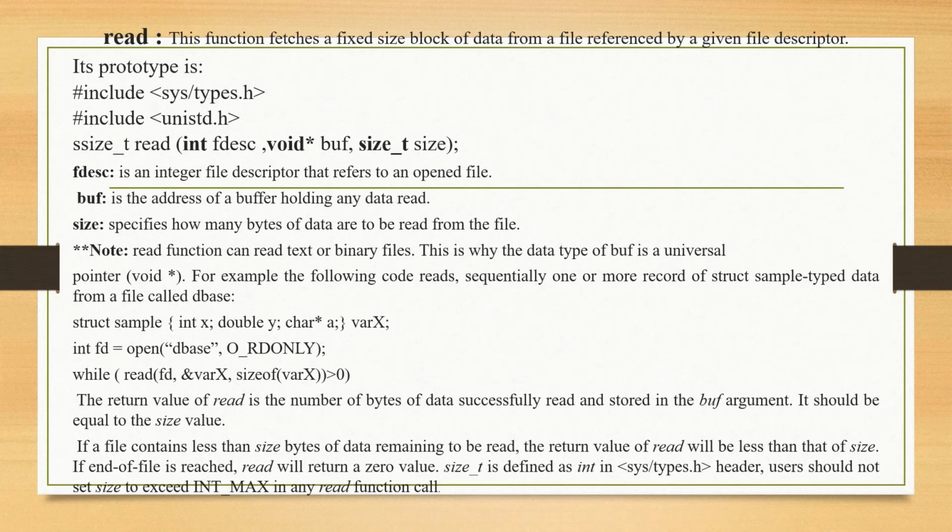Second, the read function will return the number of bytes of data read prior to the signal interruption. This allows the process to continue reading the file. These are the two behaviors when you perform the read function.